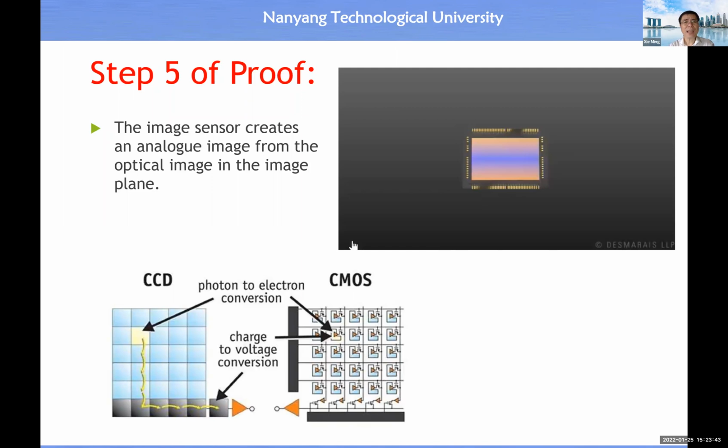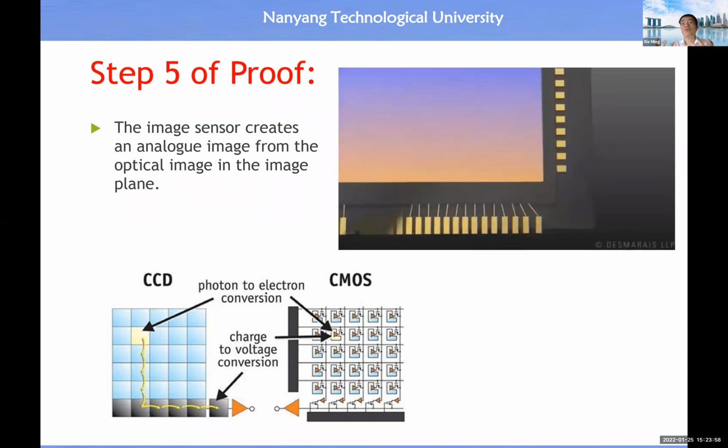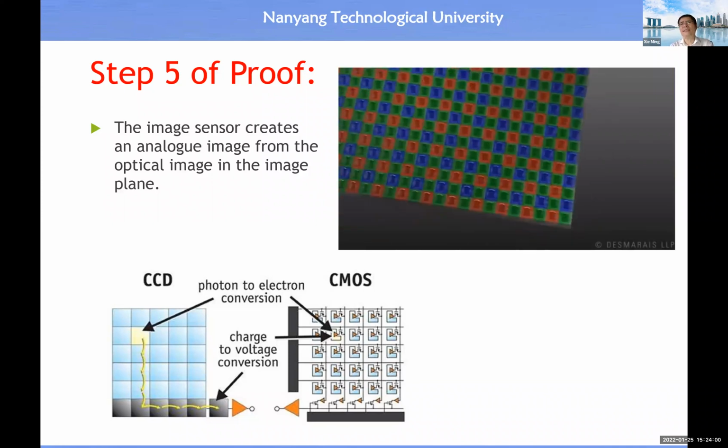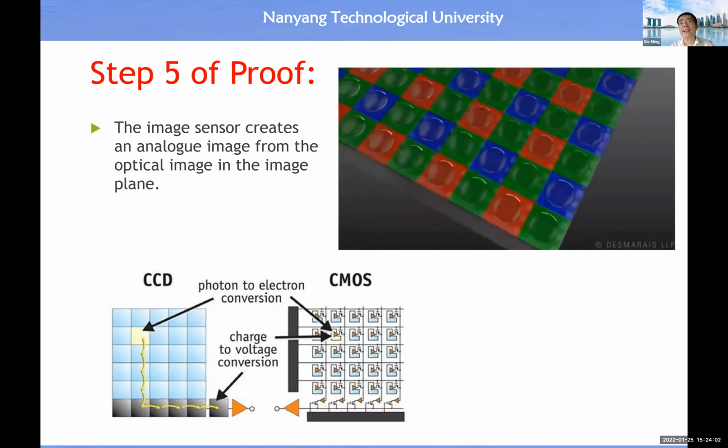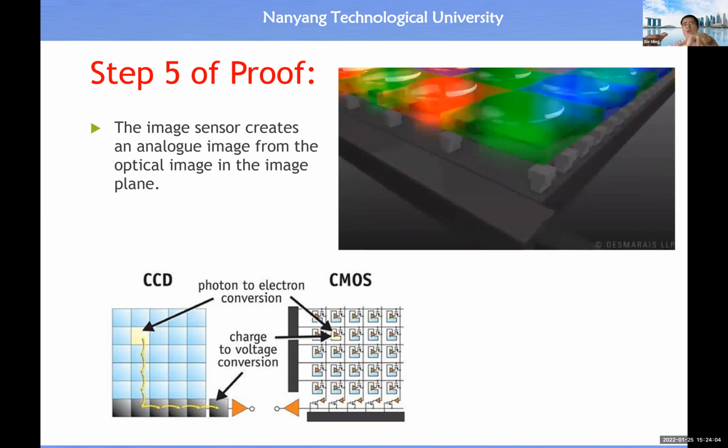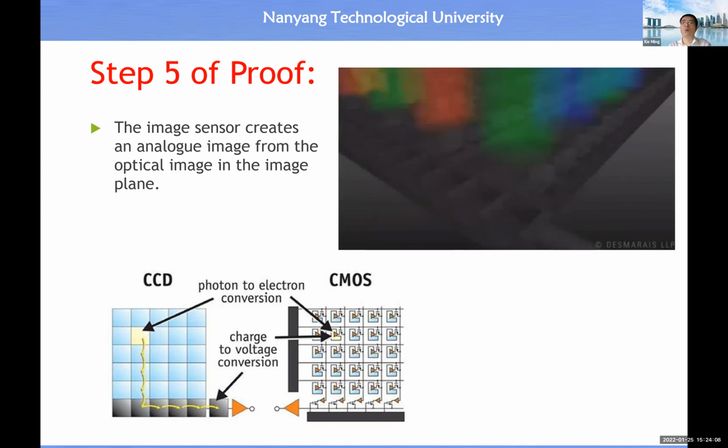All right. So once we have an optic image, now how to convert the optic image into an analog image? We have studied this one, so let me replay this video. Then we put the photodiode to convert the light into electric charge, and the electric charge can be shifted down row by row, and then shifted out column by column, all right.